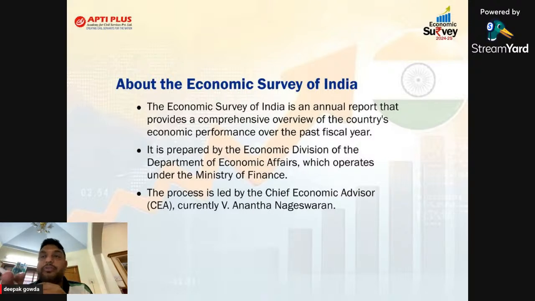It is prepared by the economic division of the Department of Economic Affairs, which operates under the Ministry of Finance. Even though it comes under the Department of Economic Affairs, the whole idea of the economic survey comes from the Chief Economic Advisor. Presently the Chief Economic Advisor is Ananta Nageswaran. He prepares the economic survey, and the Finance Minister presents it in the Parliament. We'll move to the next slide.